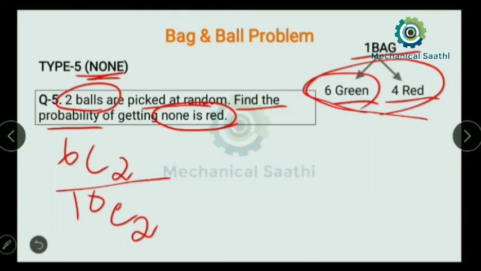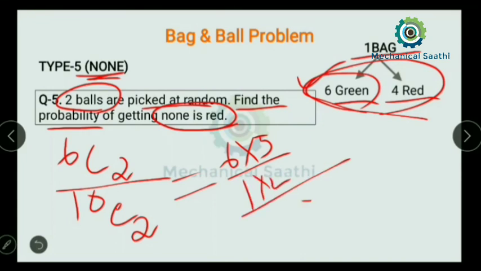Okay, so simply we can say both the balls which we are going to pick up in this question, all these 2 balls are going to be green. So for that we can solve. If we solve that, then we can write 6 into 5 divided by 1 into 2, whole divided by 10 into 9 divided by 1 into 2. Simply we can solve this and find the answer.